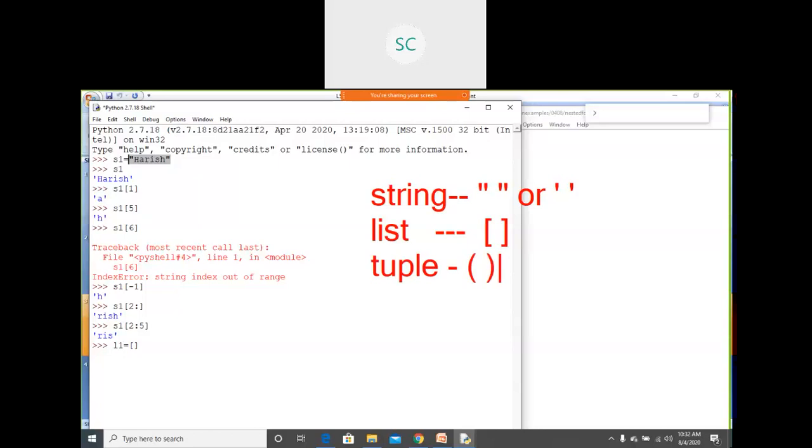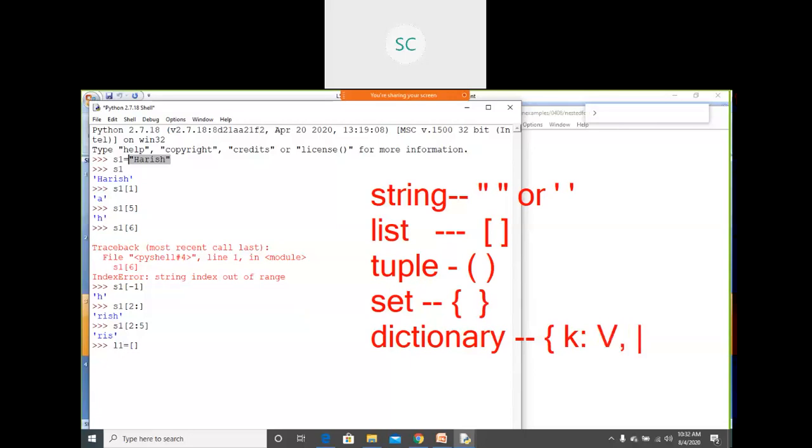Next we have set. For set we'll use curly braces. Next we have dictionary. For dictionary we use the same curly braces, but in a dictionary we mention the elements as key value pairs. For each key we give one value. In this way we give elements in a dictionary. Just remember this diagram, then you won't get any confusion about which one is a tuple.